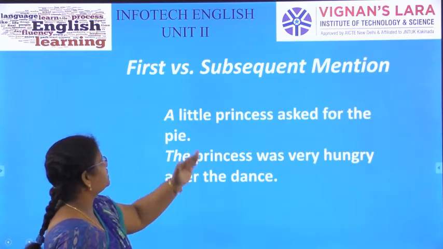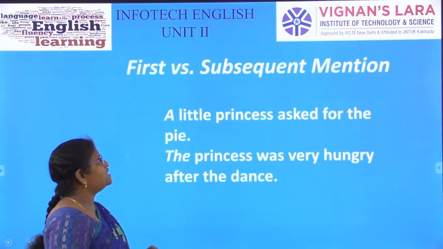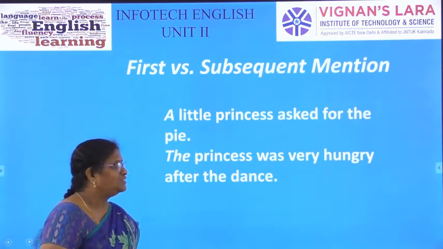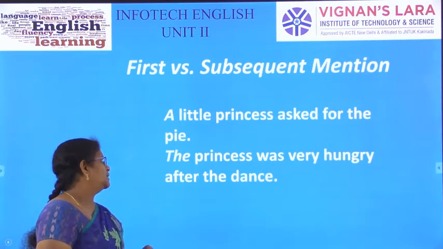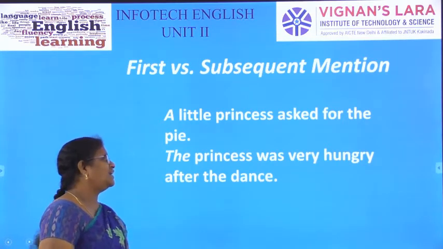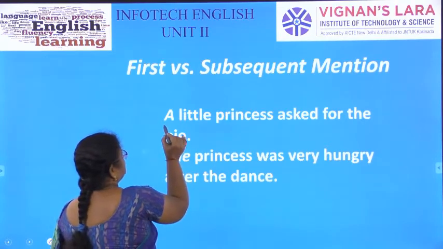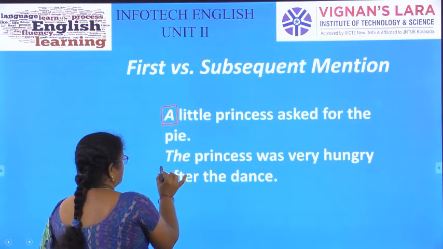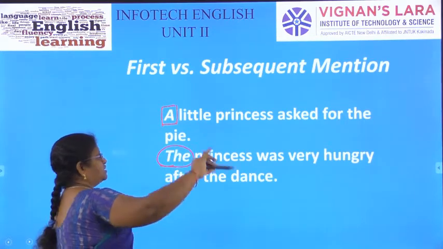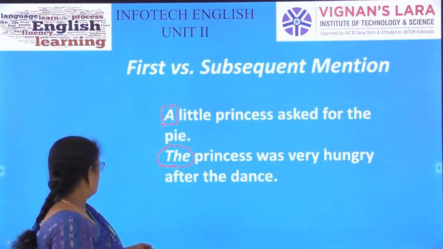First versus subsequent mentions, another example. A little princess asked for the pie. The princess was very hungry after the dance. In the beginning when we are introducing, we used the article a, a little princess. In the subsequent mention, we used the princess was very hungry.